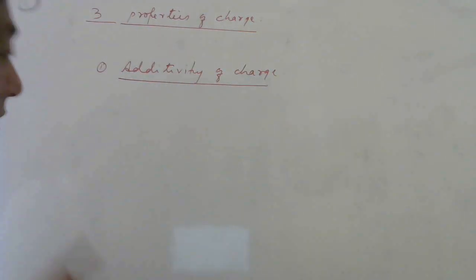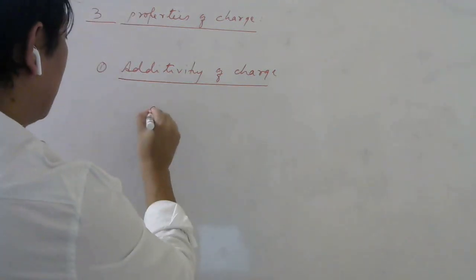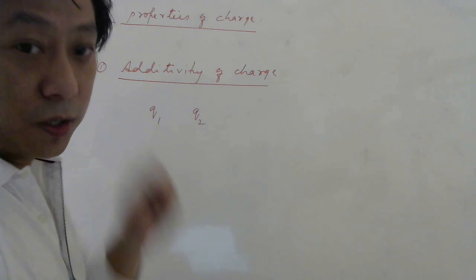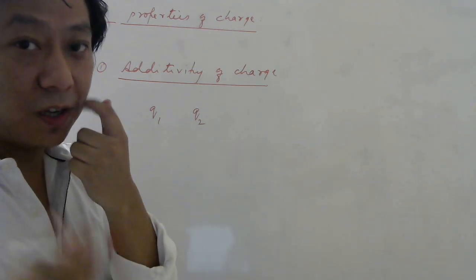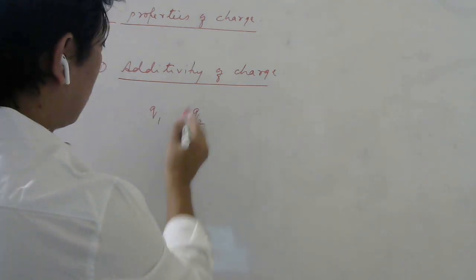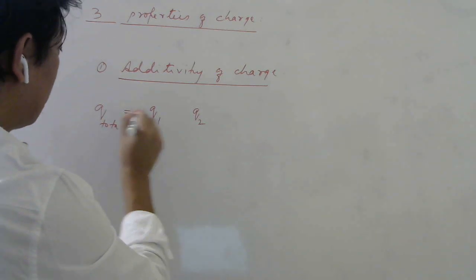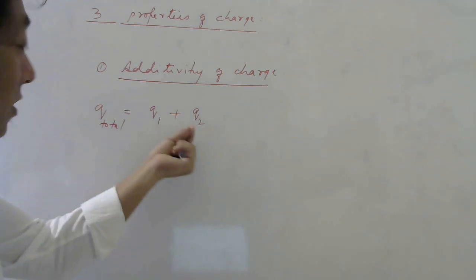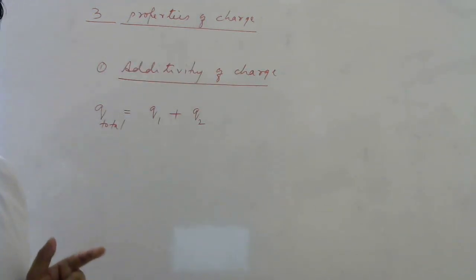Additivity of charge. What it means is if a system has charges Q1, Q2. So Q is the symbol that we are going to use for charge. If there is more than one charge, I will write Q1, Q2 like that, right? So I have two charges Q1, Q2. So the total charge of the system is given by the algebraic sum of the two charges within the system. So this is the meaning of additivity of charge.